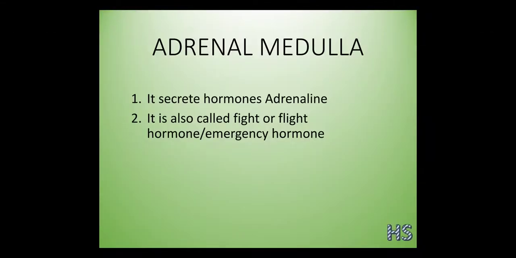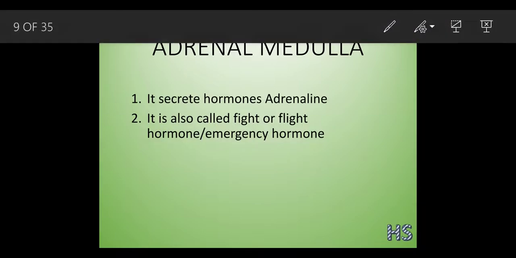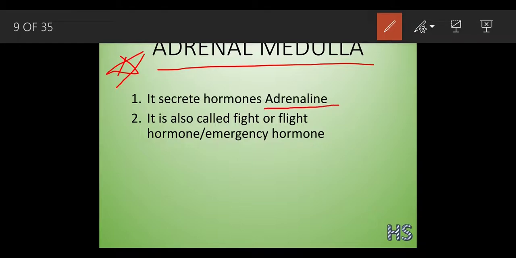Now let's understand the first part, that is the adrenal medulla. The word medulla means middle region. This is a very important hormone, and many questions arise from this part. The adrenal medulla secretes the hormone known as adrenaline.